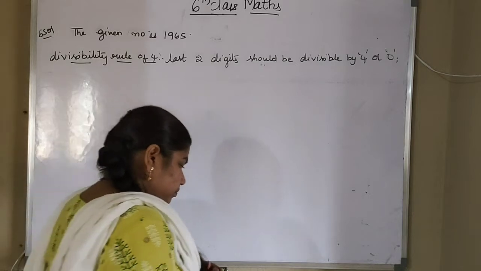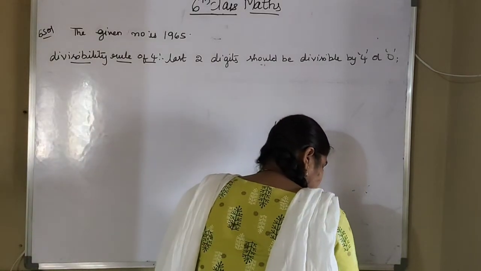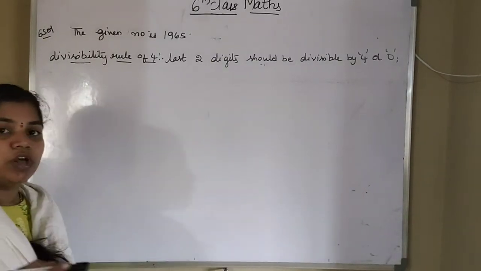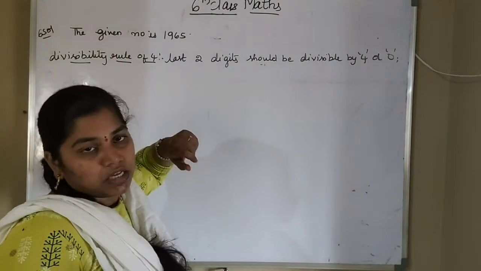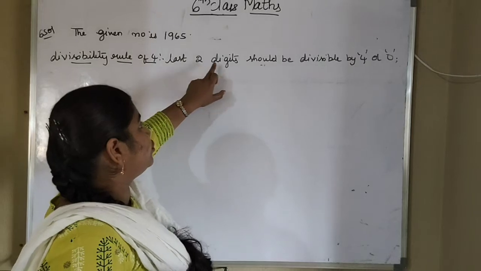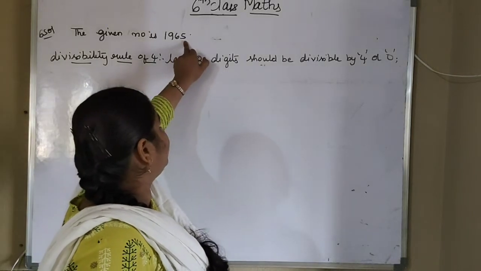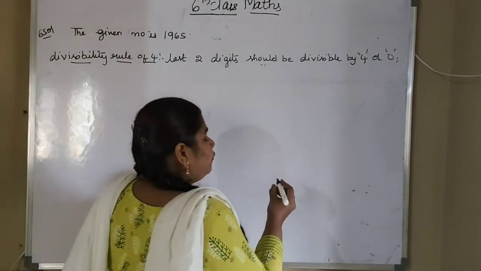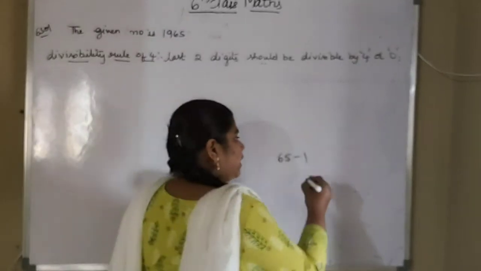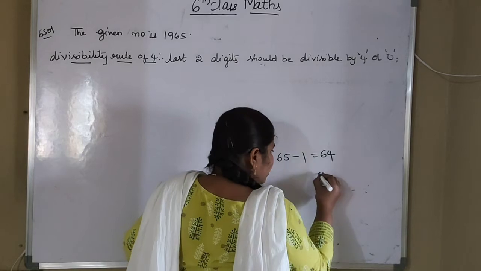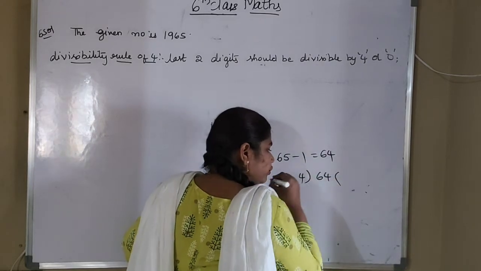Okay, now they are asking what is the smallest number you have to subtract from this number. So what is the rule? That is the last 2 digits. That means we have to check only for 65. So if you subtract 1 from this, that will become how much? 64. Is 64 divisible by 4 or not? You check now.